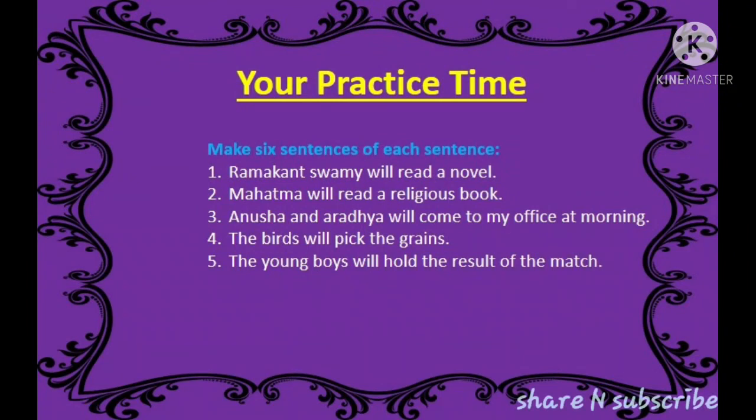Make 6 sentences of each type. Number 1: Ramakant Swami will read a novel. Number 2: Mahatma will read a religious book. Number 3: Anusha and Aradhya will come to my office in the morning. Number 4: The bird will pick the grains. Number 5: The young boys will hold the result of the match.